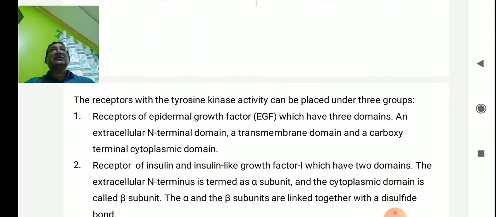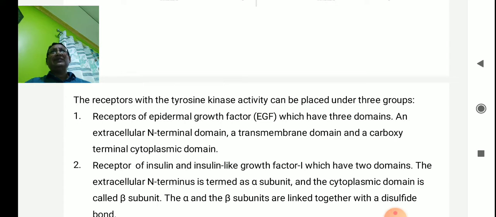Now, receptors with tyrosine kinase activity can be placed under three groups. First, receptors of the epidermal growth factors, which have three domains: an extracellular N-terminal domain, a transmembrane domain, and a carboxyl terminal cytoplasmic domain. Second, receptors of insulin and insulin-like growth factor 1, which have two domains: the extracellular N-terminal, the alpha subunit, and the cytoplasmic domain, called the beta subunit. The alpha and beta subunits are linked together with disulfide bonds. This is for the insulin-like factors.